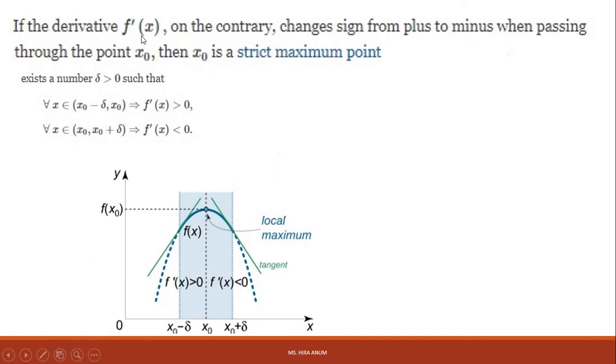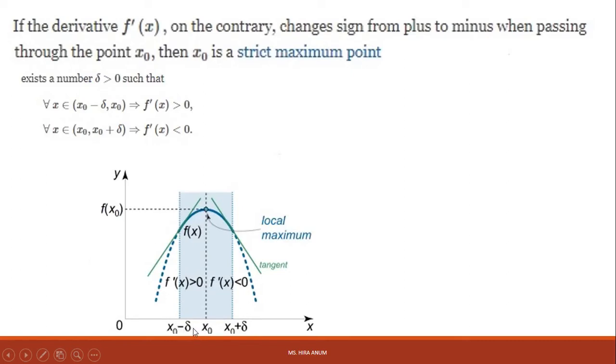Find the derivative f prime of x. On the contrary, if it changes sign from positive to negative when passing through the point x0, it's a strict maxima. Similarly, we have three points, x0 minus delta, x0, x0 plus delta. Taking the middle point, or average point, this is the highest point of the graph.